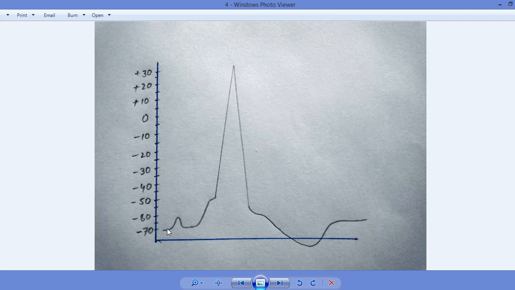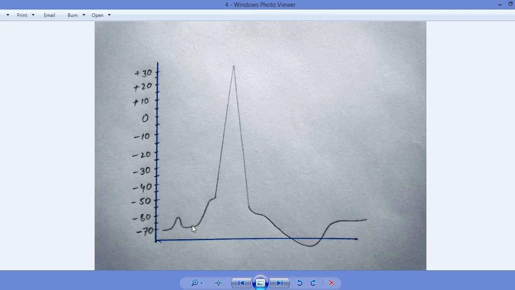If we give a stimulus and the intensity of the stimulus is roughly about 10 millivolt, this is not going to evoke an action potential. This cannot propagate the signal. What will happen? It will go back again to rest.